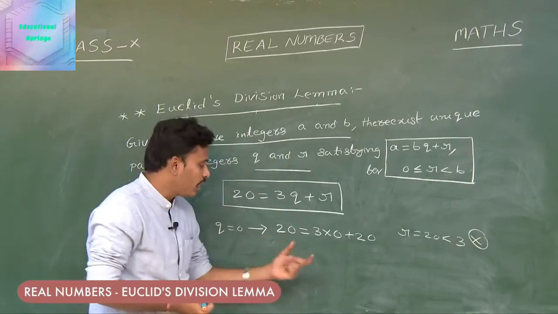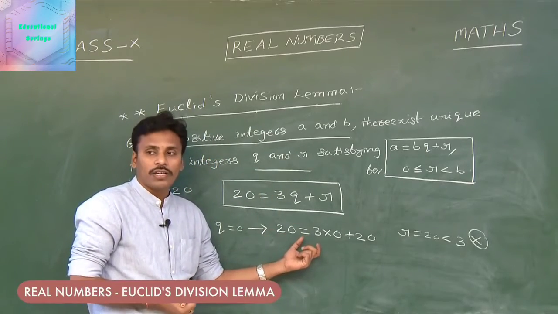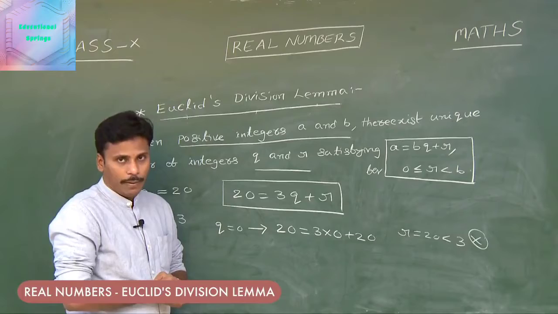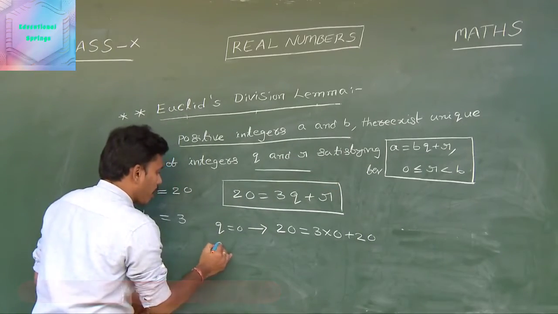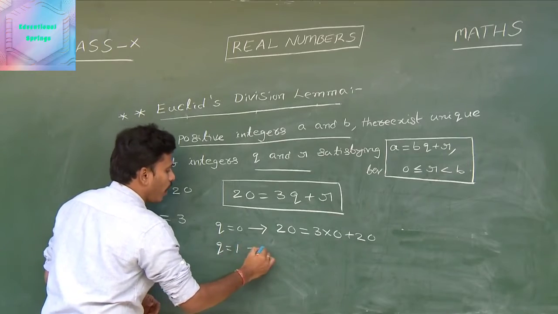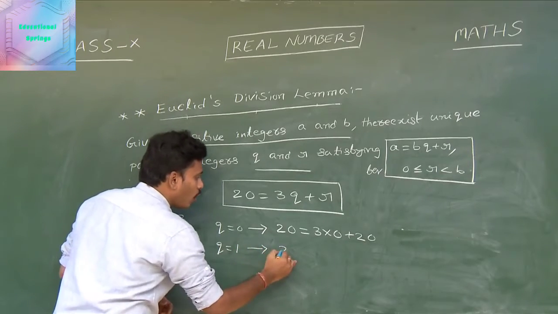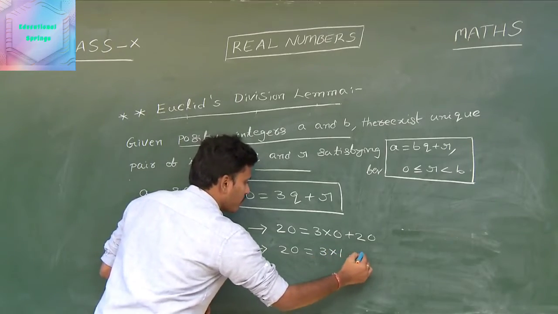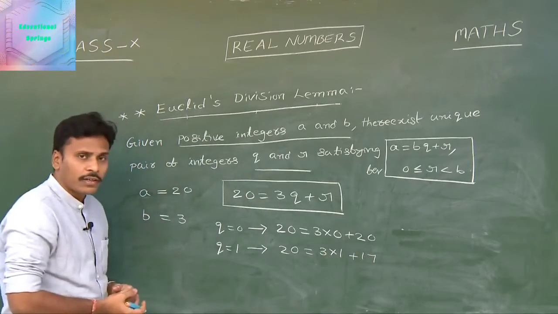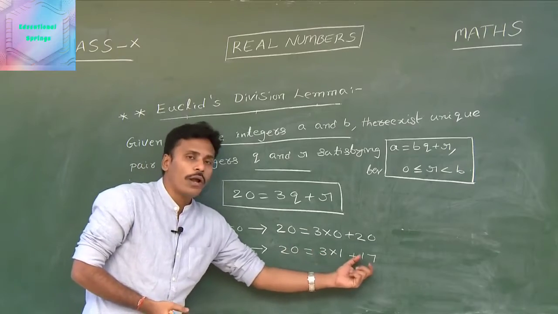Since it is a wrong thing, this representation is not correct according to Euclid's division lemma. And now check with q equals 1. If q equals 1, we will write it like this: 20 equals 3 into 1 plus 17. Is it right? 20 equals 3 into 1 plus 17.